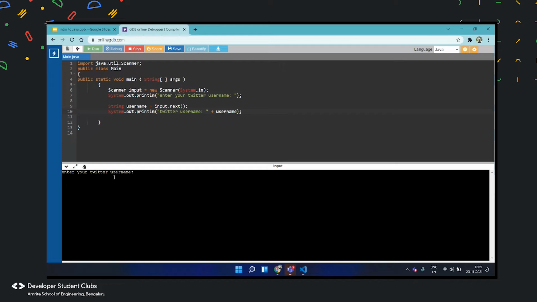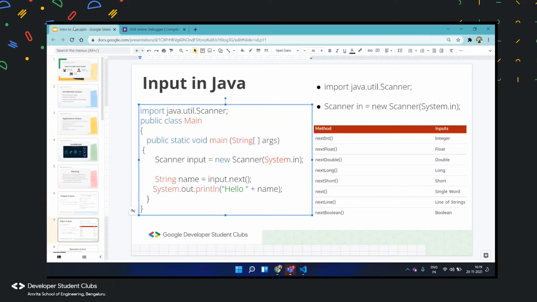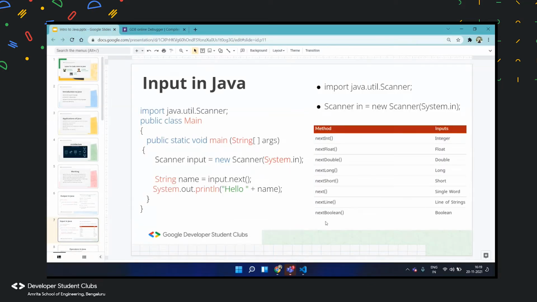Now for the Twitter username, suppose I'm entering the username DSEASEB. So your Twitter username is DSEASEB. That's how input and output works. I hope you guys understood.